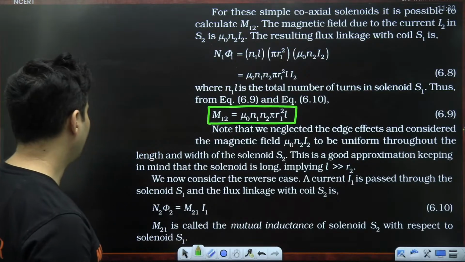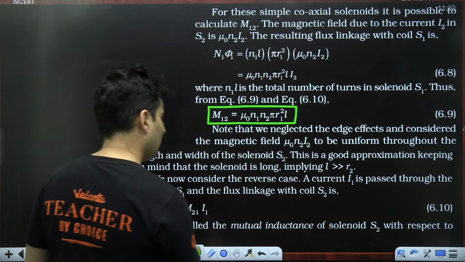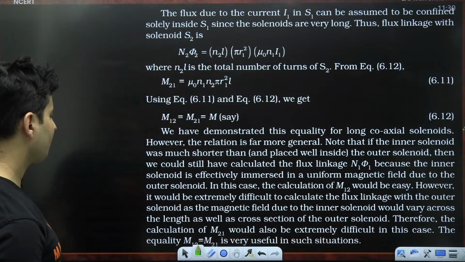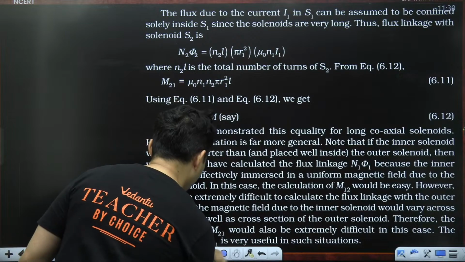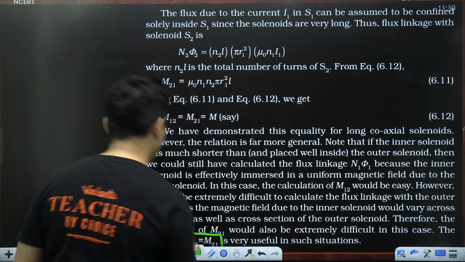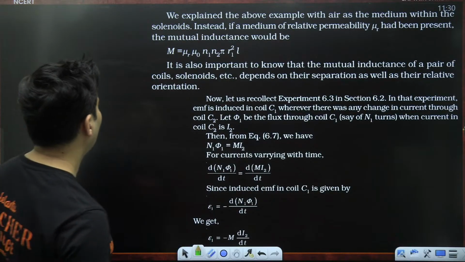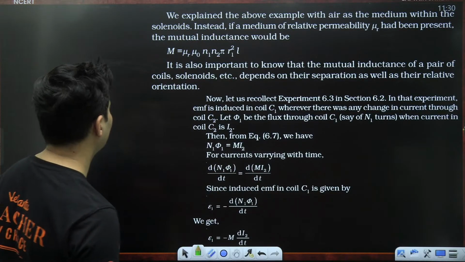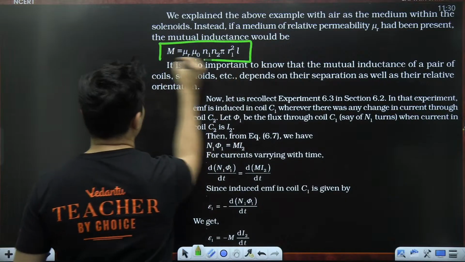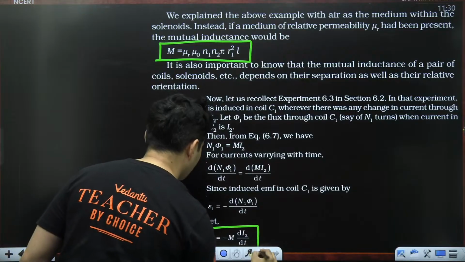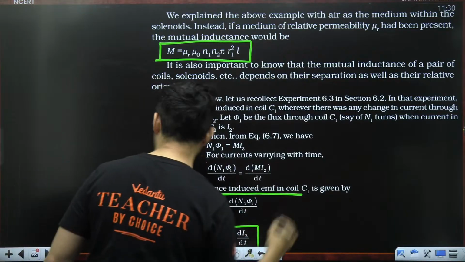Note that we neglected edge effects. Equality is very useful. And this is also there, mutual inductance. This is very important.